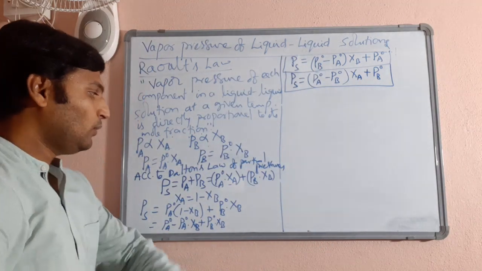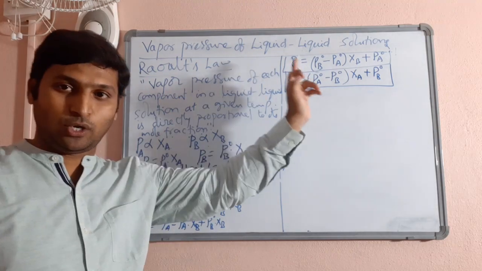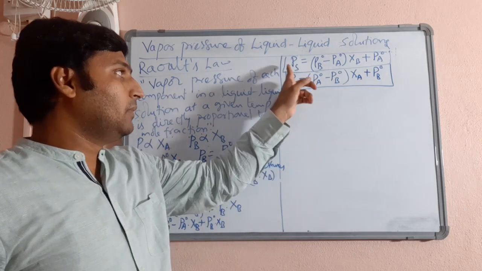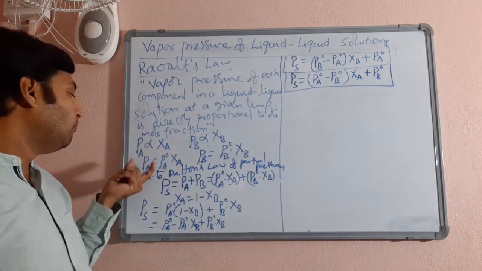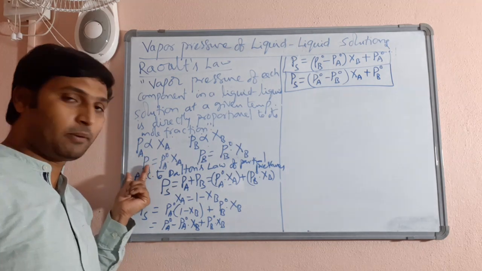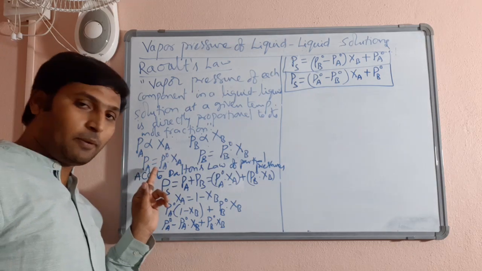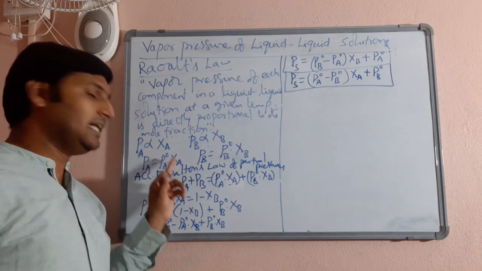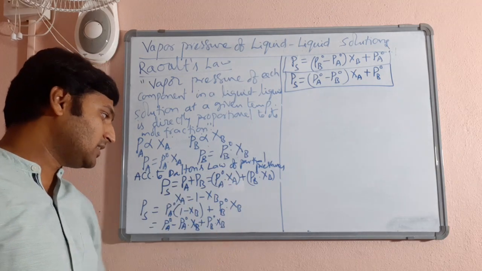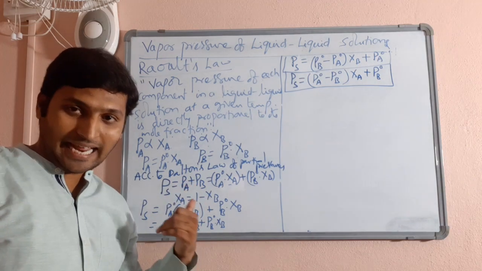Clear? Now, from Raoult's law for liquid-liquid solutions, we arrived at the fact that the partial vapor pressure of each liquid component is the product of the vapor pressure of the pure liquid and its mole fraction in the solution. Now, according to Dalton's law of partial pressures, we know that the total pressure will be equal to the sum of the partial pressures of non-reacting gases.